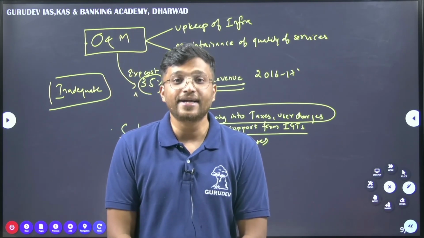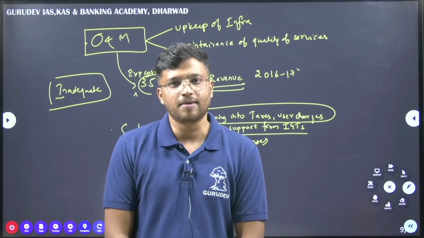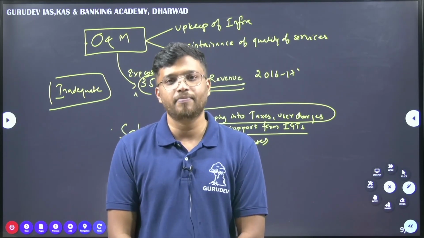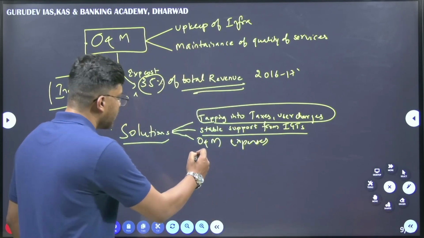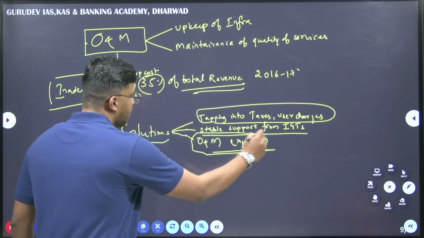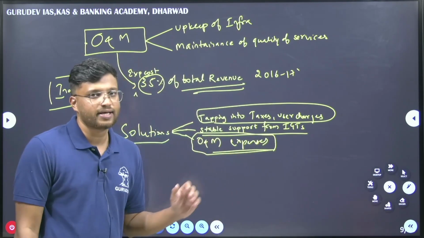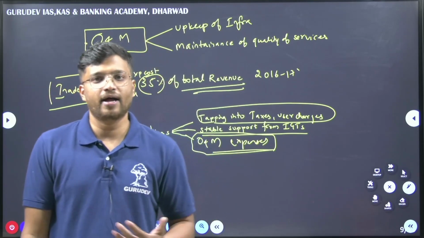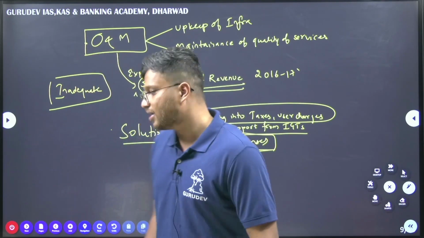Okay, so these intergovernmental transfers, again same point, they have to be very stable. They have to be stable and they have to be constructive as well when they are being given to these cities. Then O&M expenses. Again, as we look in the first solution, it is the same solution here as well. The urban local bodies have to be more active in collection of these O&M expenses as well. Okay, this is all about this article.